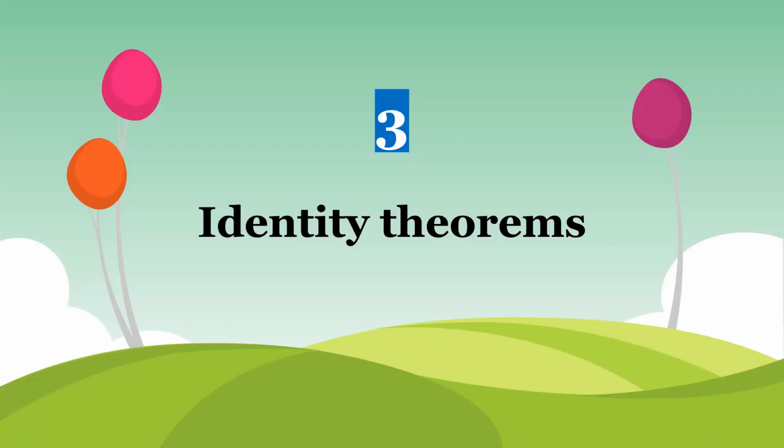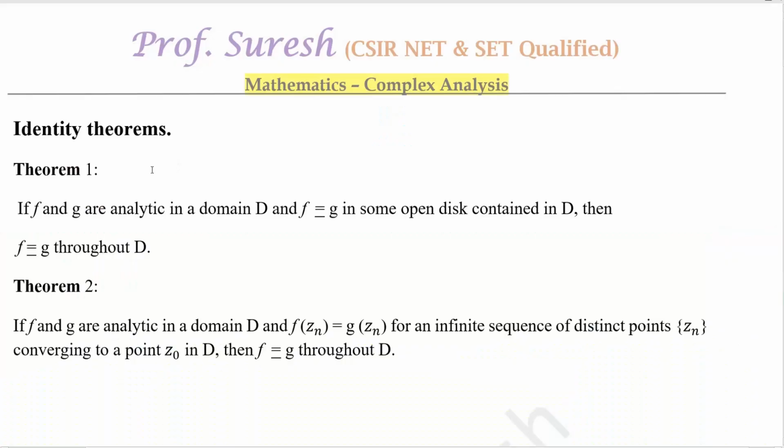Identity theorems. So, important identity theorems. Theorem 1. If f and g are analytic in a domain D and f is identically equal to g in some open disk contained in D, then f is identically equal to g throughout D. The meaning is, D is the domain here. Instead of checking the whole domain for how the functions f and g behave, it is enough to check in the open disk itself. If for the values in the open disk the functions are equal, then the functions are equal throughout D.